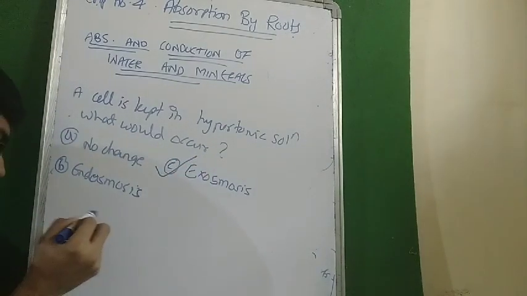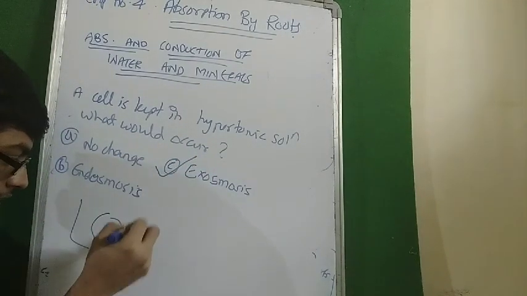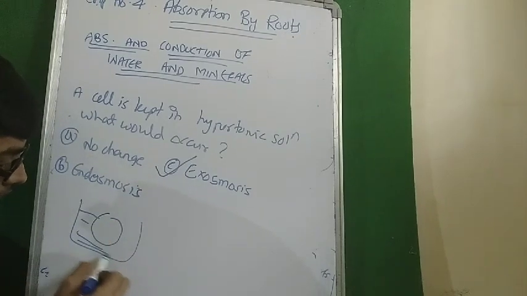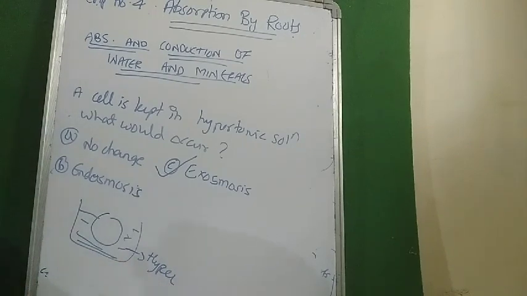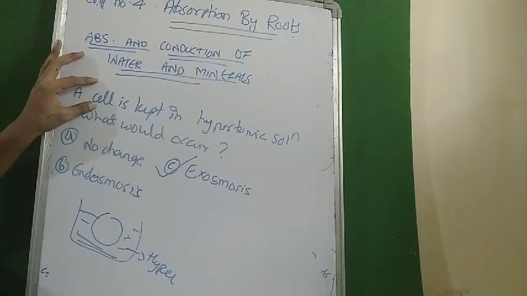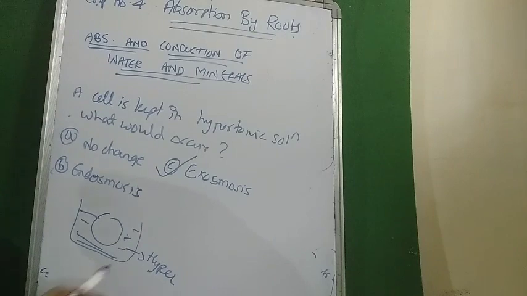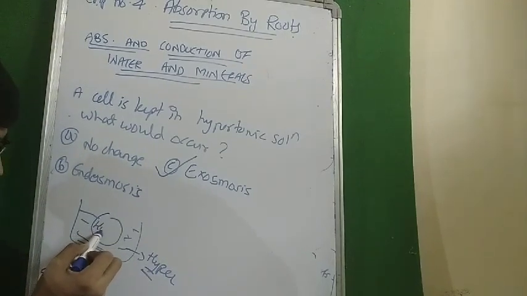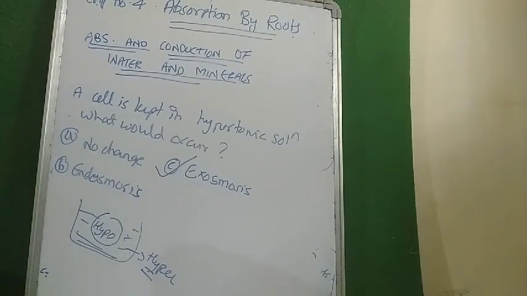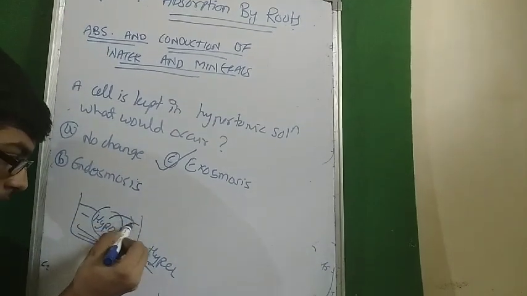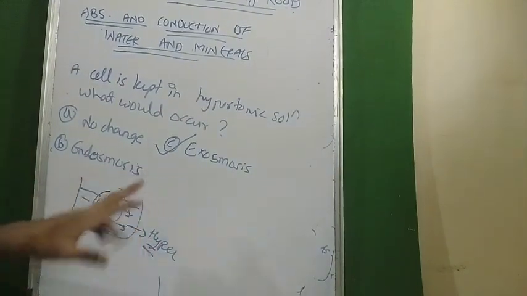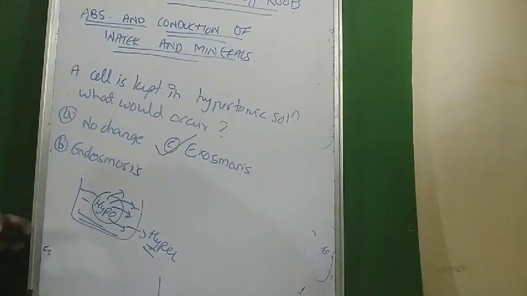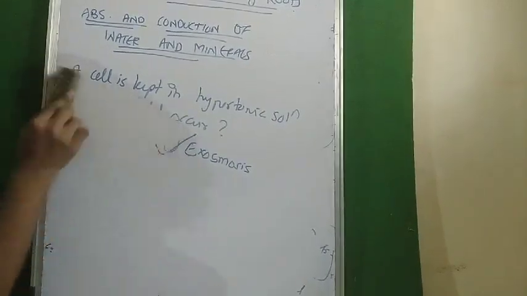Why? A cell is kept in hypertonic solution. The solution here is hypertonic. A normal cell contains a cell membrane, so here we are talking about osmosis. It is kept in hypertonic, so the cell would itself be hypotonic. Water always moves from hypo to hyper. That is the golden statement. So water will move out of the cell, and exosmosis occurs. Okay, so this is the concept.